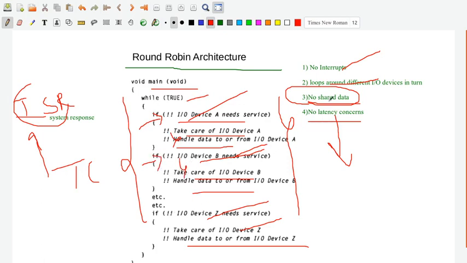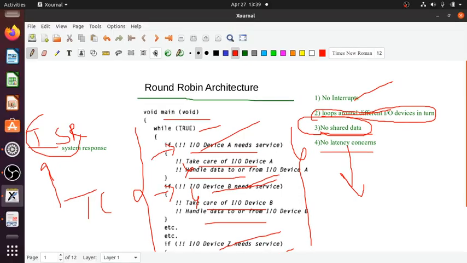So this is what has been written here: it loops around different input output devices in turn. A loop surround means it checks for that one. If it requires service, it is going to be serviced. If it doesn't require service, then it is not going to be serviced. Okay, so let me go through one example and how we write the code for that example.